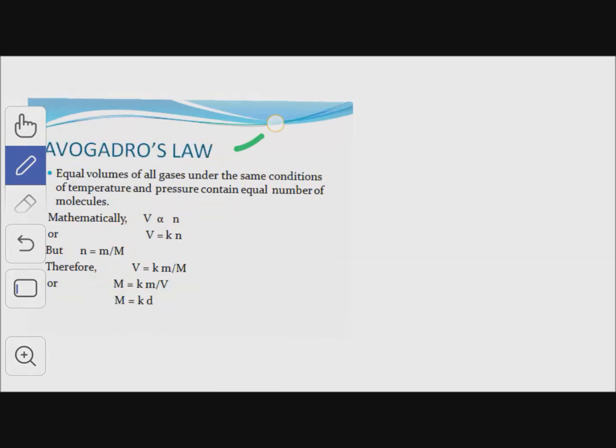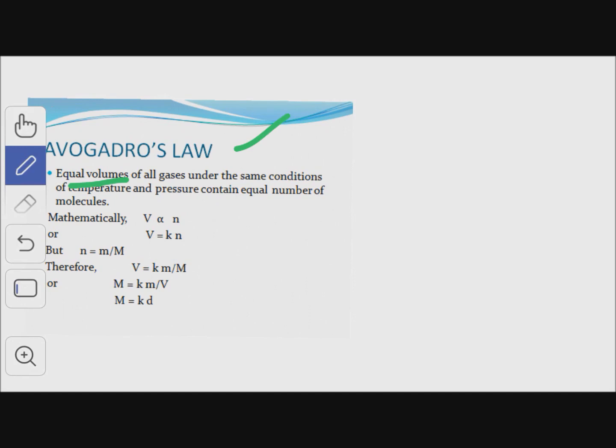Next law is Avogadro's law. According to this law, equal volumes of all gases under same conditions of temperature and pressure contain equal number of molecules. It means equal volumes of all gases, whether it is hydrogen, oxygen, nitrogen, carbon dioxide, carbon monoxide, for all gases.